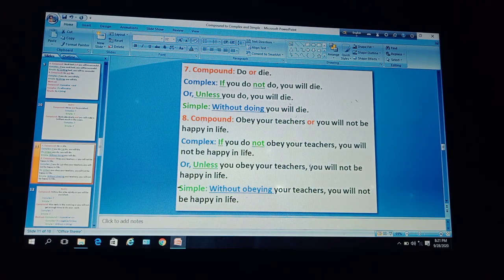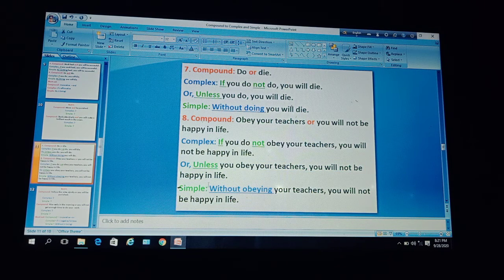Then use a comma and then use the rest of the clause: you will not be happy in life. So the complex sentence is, unless you obey your teachers, you will not be happy in life.